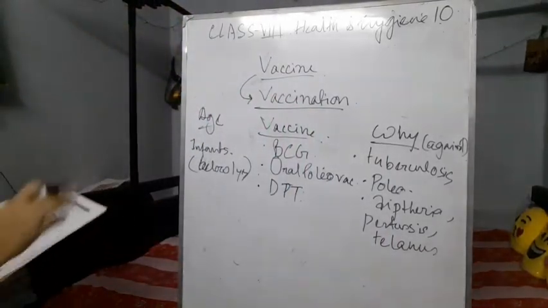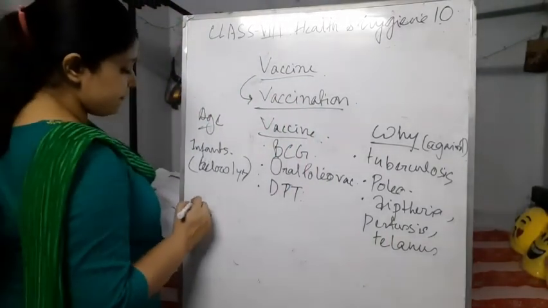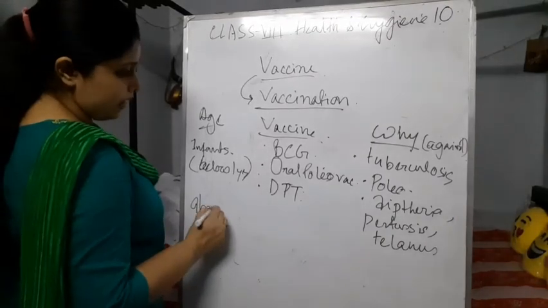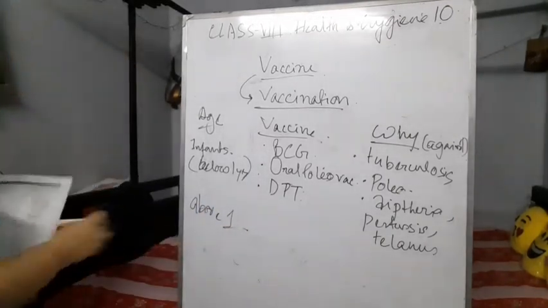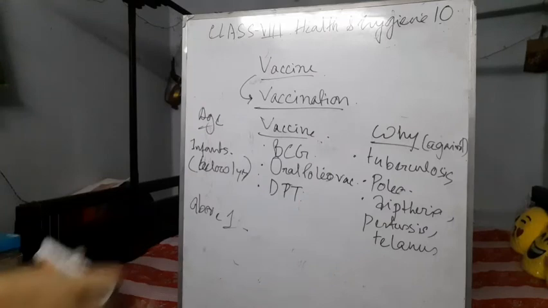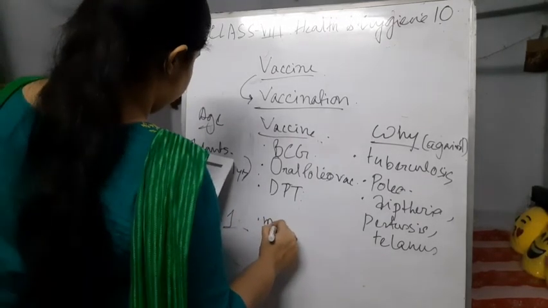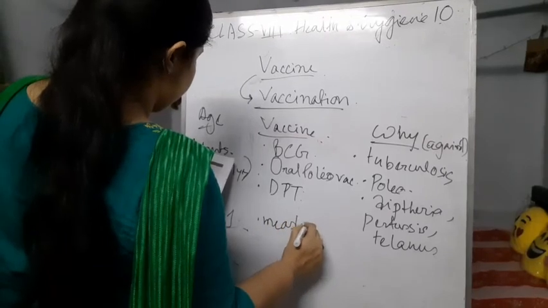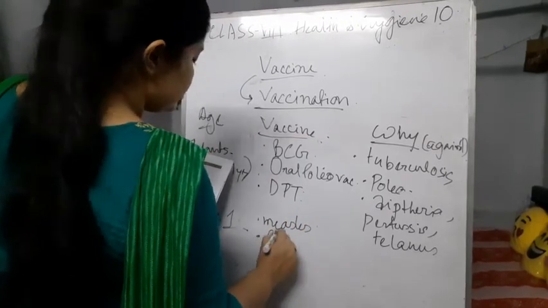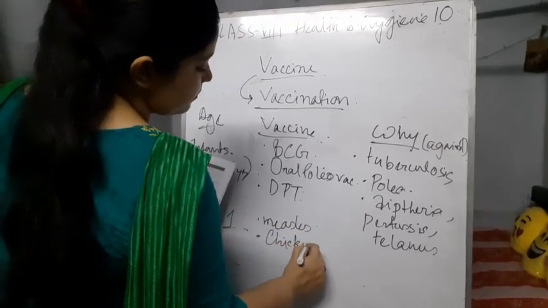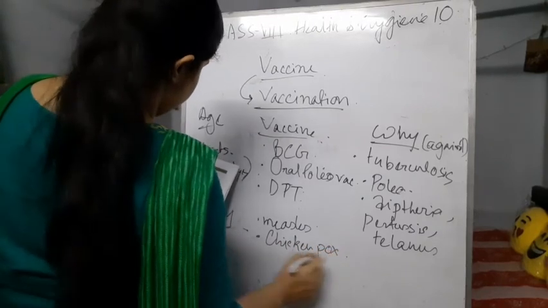Now next are the vaccines for above 1 year. What are the vaccines? Measles vaccine, chickenpox, MMR.